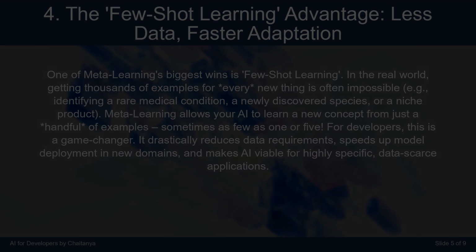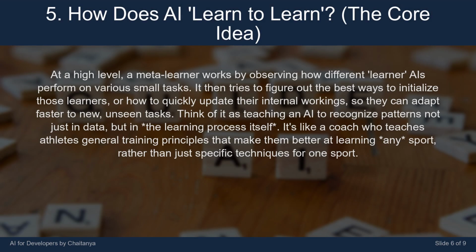At a high level, a meta learner works by observing how different learners perform on various small tasks. It then tries to figure out the best ways to initialize those learners, or how to quickly update their internal workings, so they can adapt faster to new, unseen tasks.